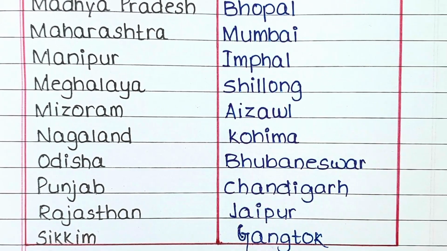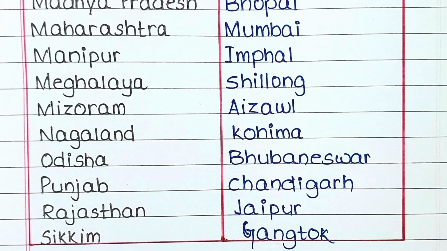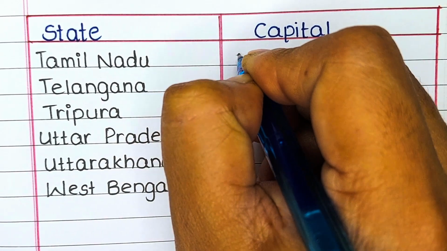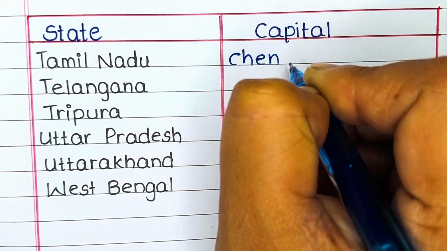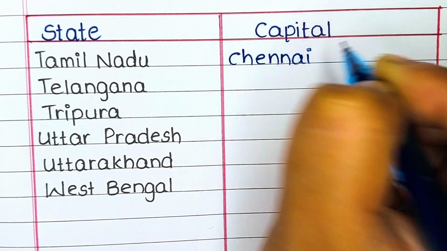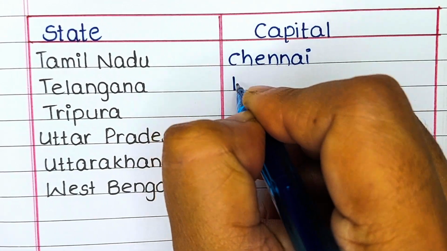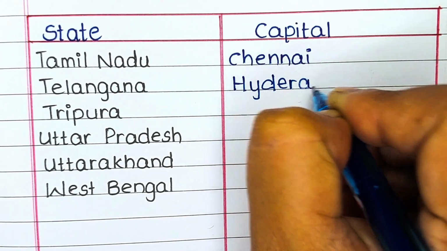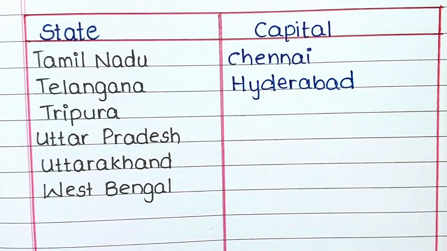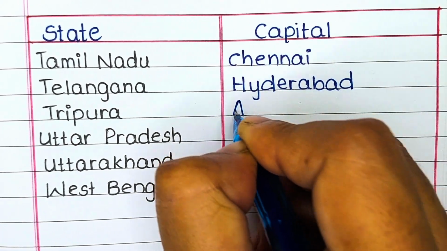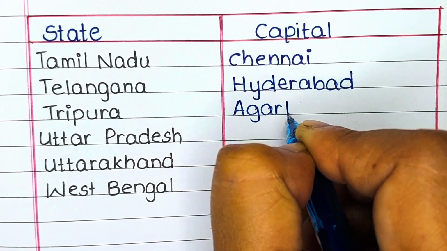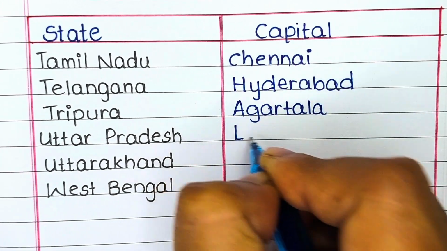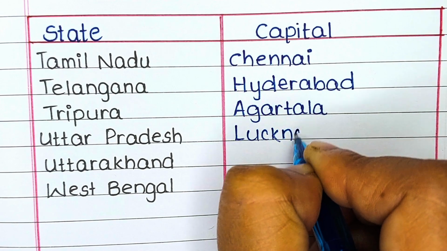Next is Sikkim. The capital of Sikkim is Gangtok. The next state in our list is Tamil Nadu. The capital of Tamil Nadu is Chennai. Next, Telangana. The capital of Telangana is Hyderabad. Next, Tripura. The capital of the state Tripura is Agartala.